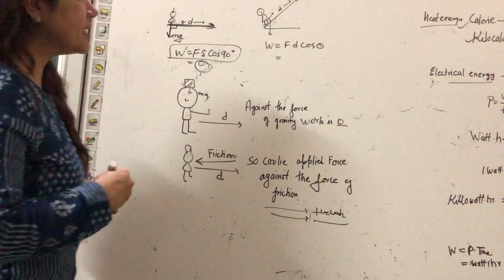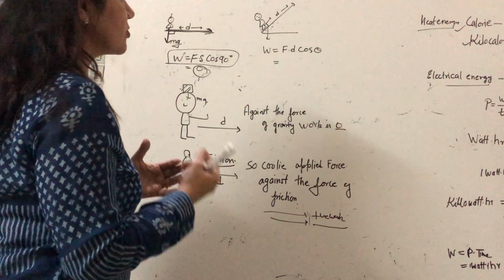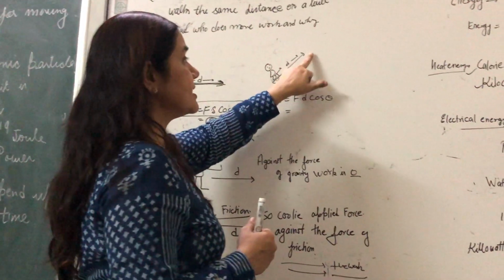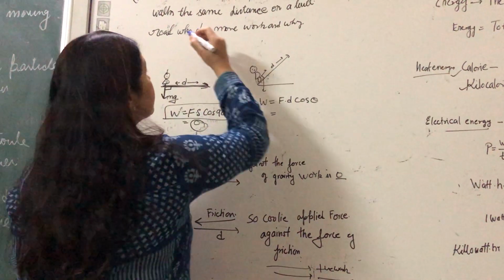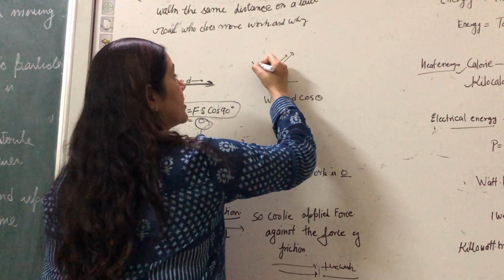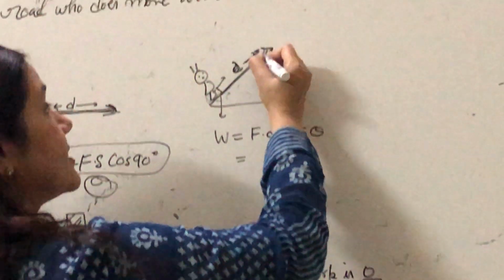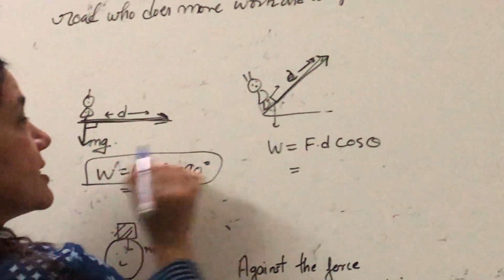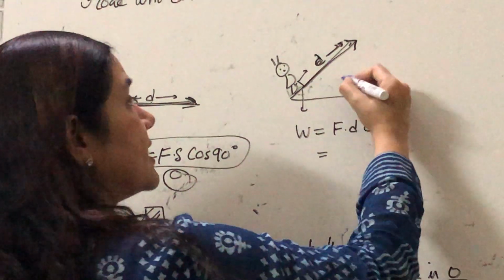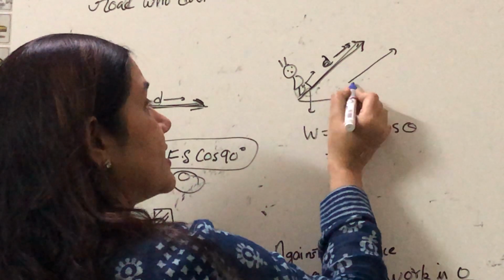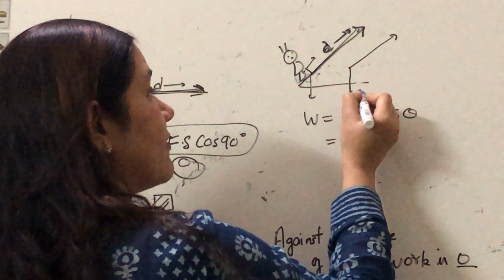But when he covers the same distance using a slope, he climbs up the slope. Although this distance and this distance are the same, this is the direction of displacement and this is the direction of the force of gravity.